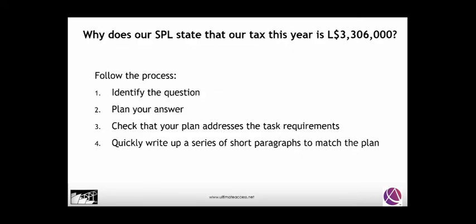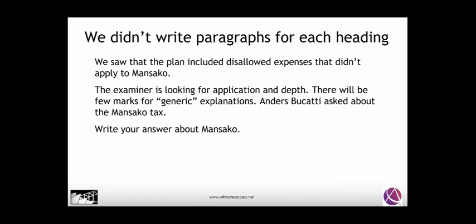So why did our SPL state the tax was 3.3 million? What did we do? We followed this process. Identify the question, plan the answer, check the plan answers the tax requirements, and quickly write up a series of short paragraphs. We saw that the planning included disallowed expenses that didn't apply to Mansako.